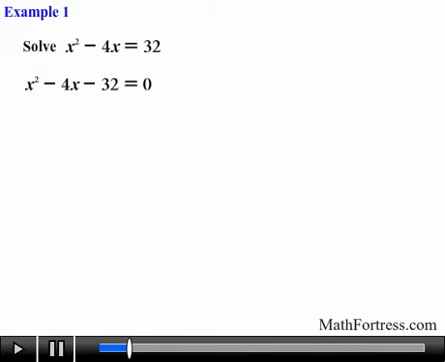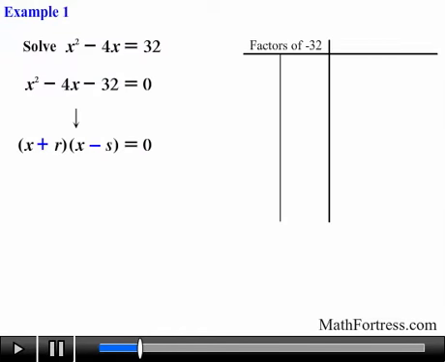Next, we notice that the coefficient of the quadratic term is equal to 1. The coefficient of the linear term is negative, and that of the constant term is also negative. In order to check if this quadratic equation is factorable over the integers, we need to find a positive factor of 32 and a negative factor that add up to negative 4. So we go ahead and find the factors of 32. They are 1 and negative 32, negative 1 and 32, 2 and negative 16, negative 2 and 16, 4 and negative 8, and finally negative 4 and 8.